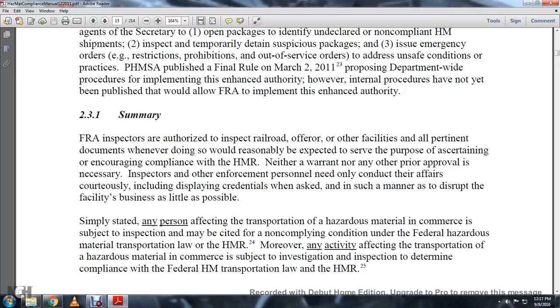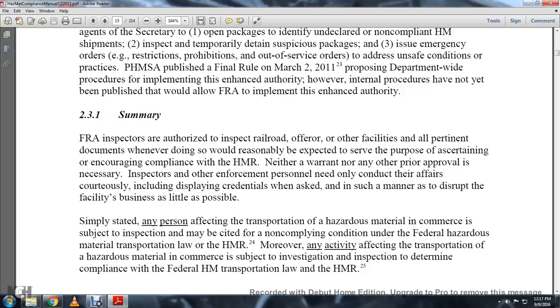2.3.1 Summary. The FRA inspectors are authorized to inspect the railroad offer and other facilities, and all pertaining documentation, whenever doing so would reasonably be expected to serve the purpose of assessing or encouraging compliance with the hazardous material regulations. Neither a warrant nor any other prior approval is necessary. The inspector or other enforcement person need only conduct the affairs courteously, including displaying credentials when asked, in such a manner as to disrupt the facility's business as little as possible.